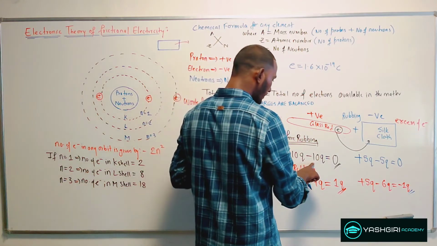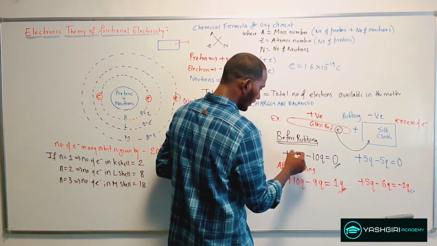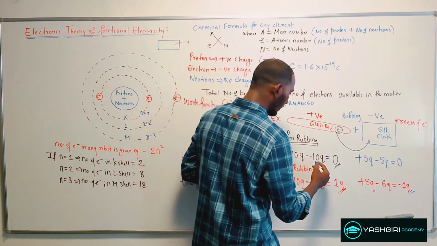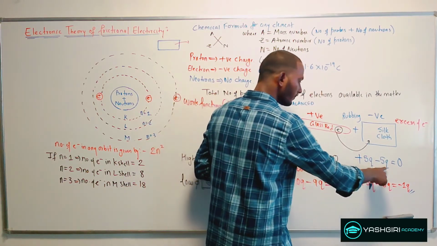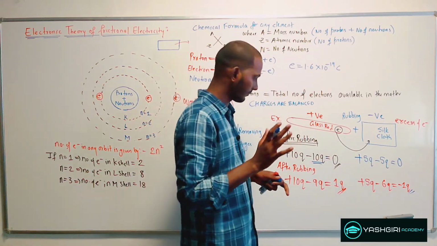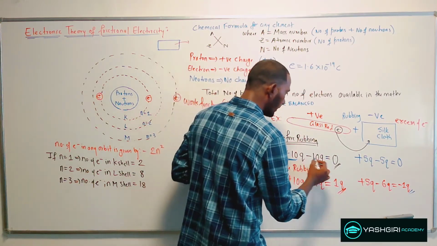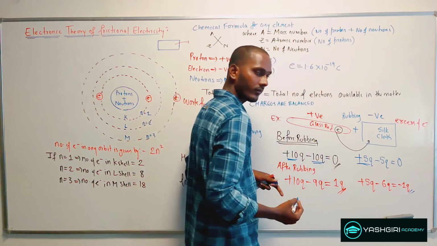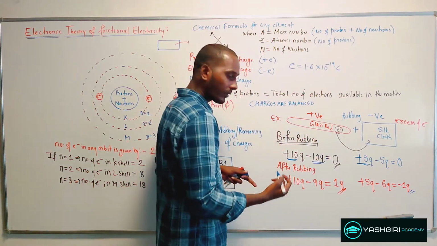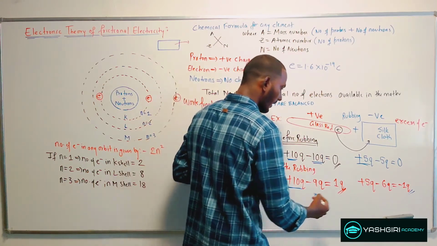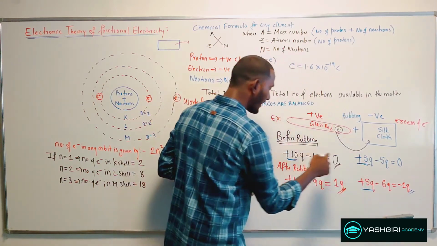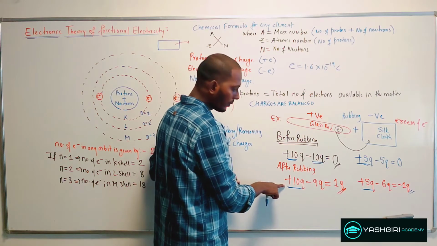But if you see the overall charges for both the materials, you will find that they are almost the same. Initially, the overall negative charge, minus 10q and minus 5q, is 15, and the overall positive charge is also 15. After rubbing, the positive charge is plus 10q and 5q, the same as the initial 15q.